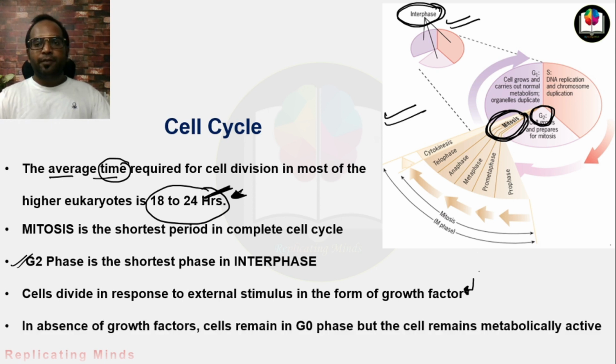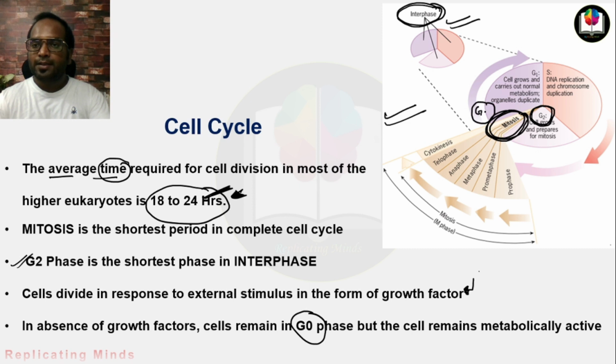In the absence of growth factors, the cell remains in the G0 phase, but the cell remains metabolically active. Now, what is the G0 phase? When the cell does not get any growth factor, it does not go towards division and stays in the G0 phase.